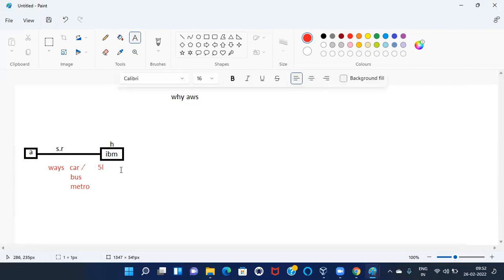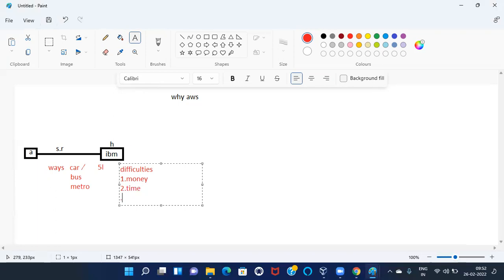The first difficulty is what? Money. Because we need to spend some money. The second difficulty is what? Today itself, we have decided to visit. Can we buy a car today itself? Do we have time to buy a car? That is not possible in one day. So we don't have time. That is the second difficulty.